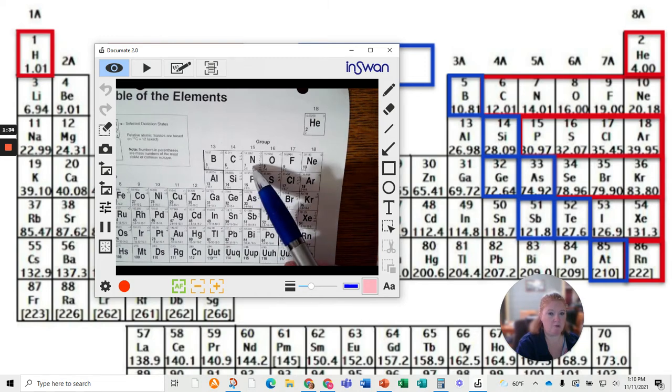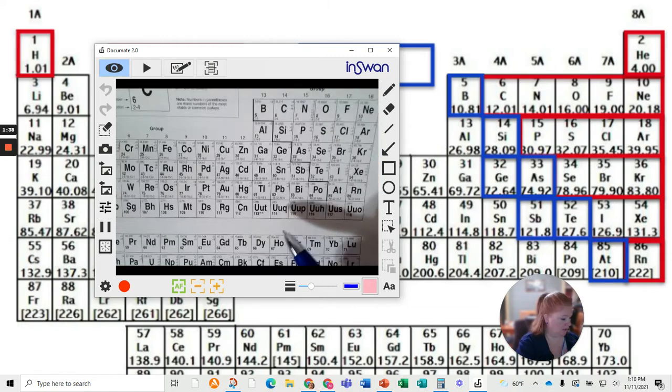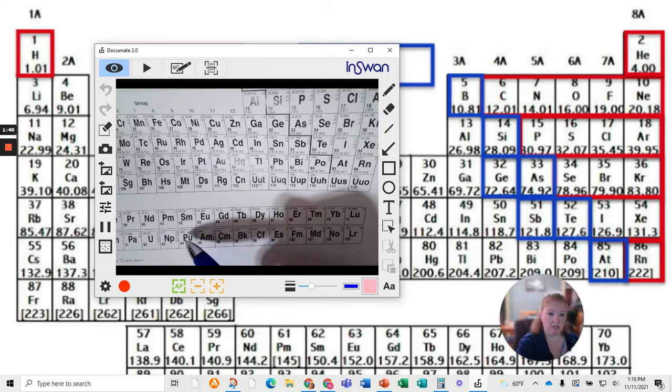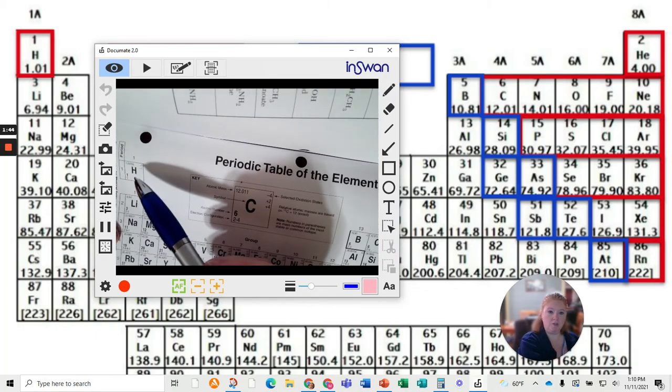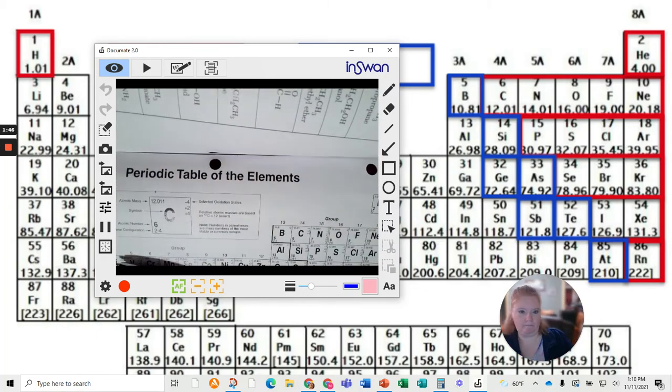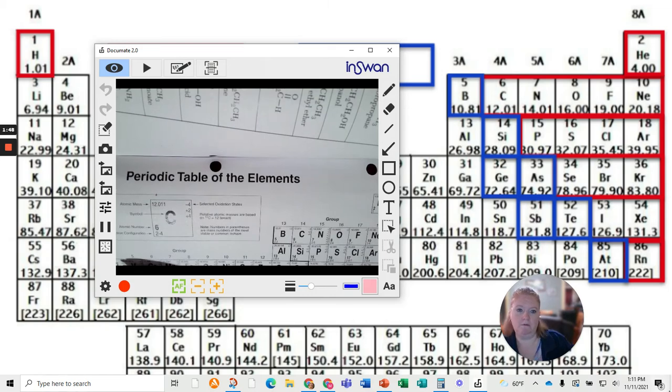But anything to the right of those elements, nonmetals. Anything to the left, including this lanthanide and actinide series, those are all metals. Exception being hydrogen over here. Okay.